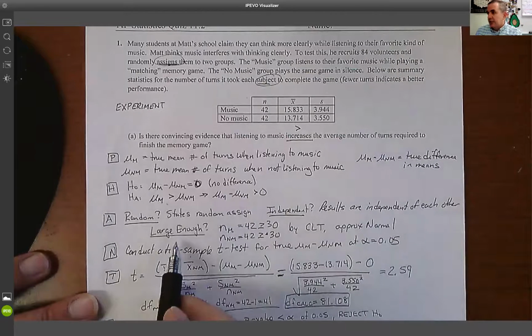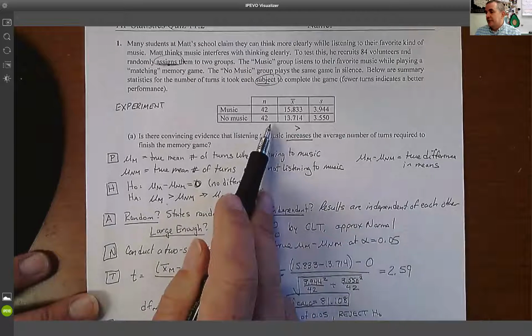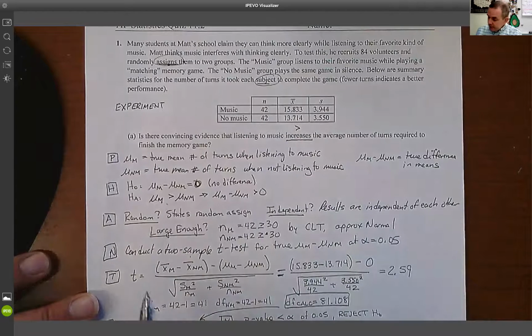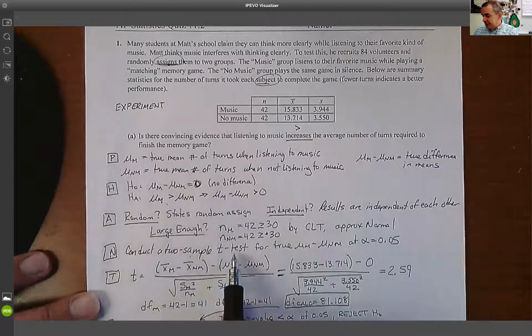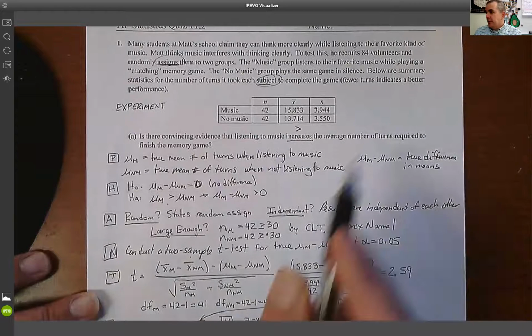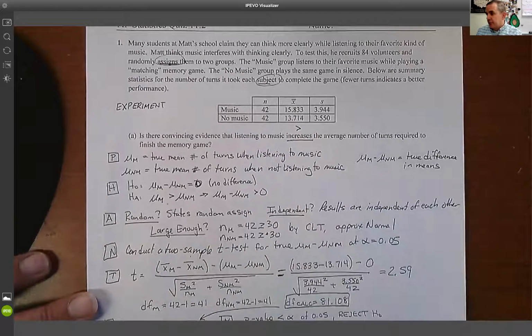And then large enough is really nice because both of these sample sizes exceed 30. Since both of them exceed 30, by the central limit theorem, it's approximately normal. We're going to conduct a 2-sample t-test for the true difference in means at alpha equals 0.05. It wasn't given in the problem, so we use alpha equals 0.05.